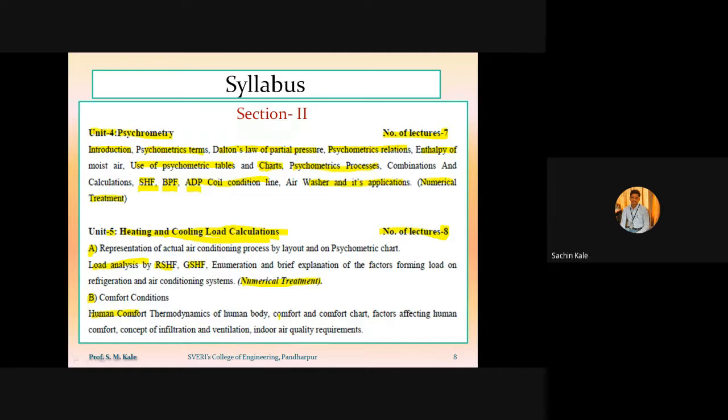Then there is one chart called the comfort chart. So comfort and the comfort chart we have to study. Then there are different parameters or factors affecting comfort, and those factors affecting human comfort we also have to study. Then the concept of infiltration and ventilation, and indoor air quality requirement. These are the points we have to study under part B, called comfort condition, of unit number 5, heating and cooling load calculation. Are you getting? So this was our chapter number 5.